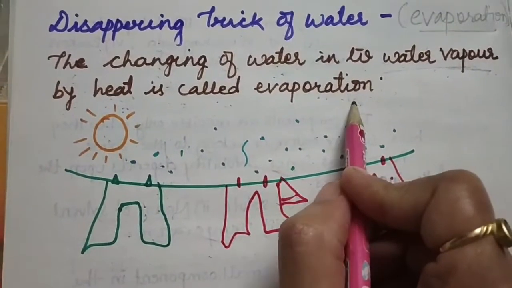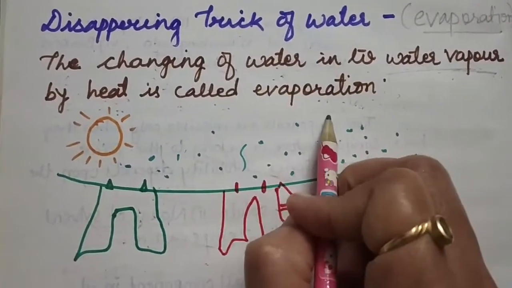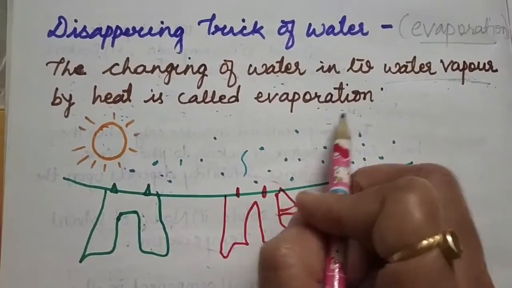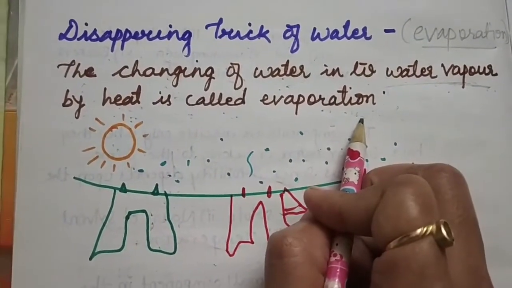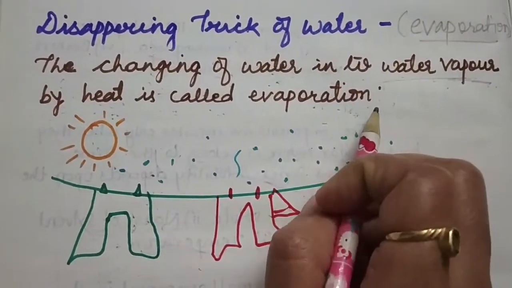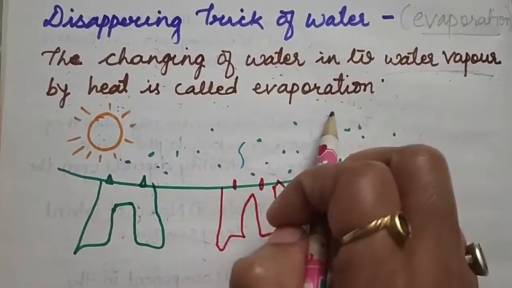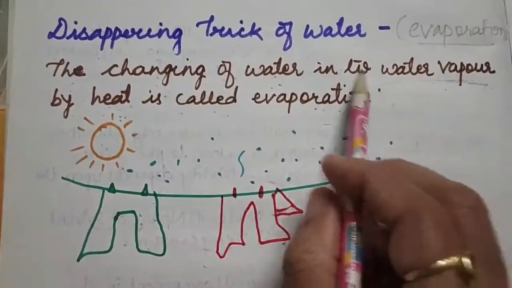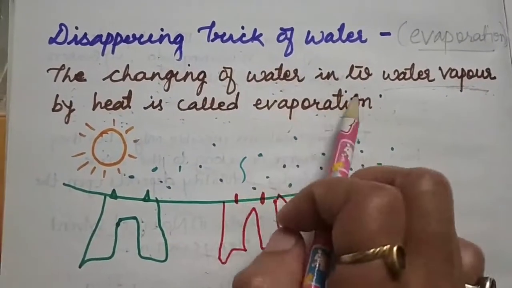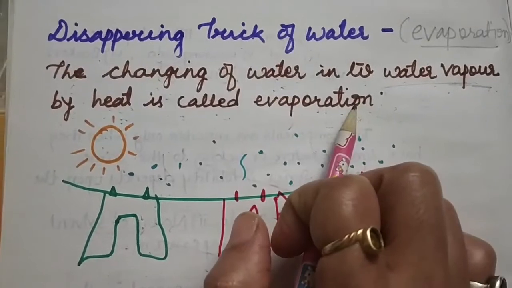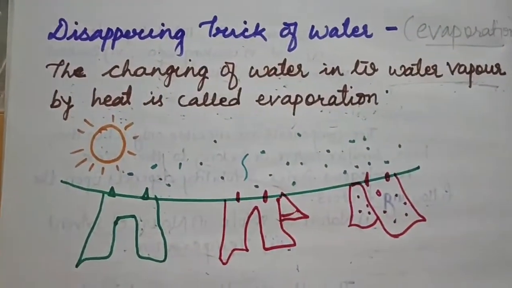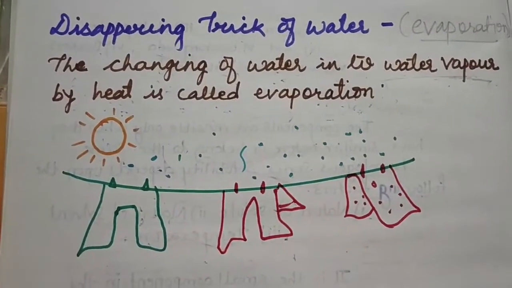Okay, students, with the help of this evaporation, salt is also obtained from the sea water. Salt is obtained from the sea water because of this evaporation. Students, this is the first part of our water cycle. This evaporation is also important for the water cycle, which we will see in our next video. So now we will discuss the next point.